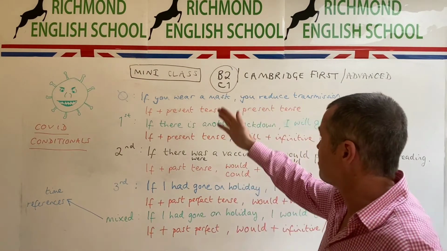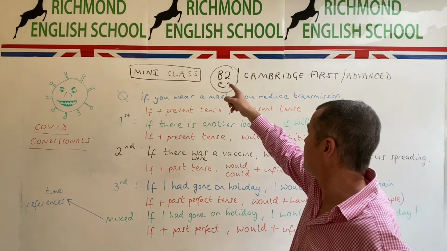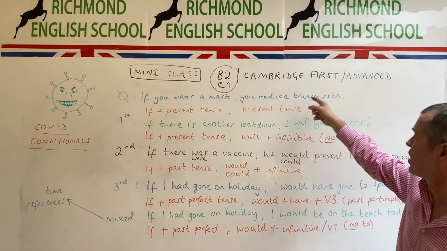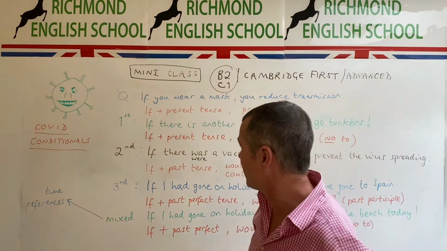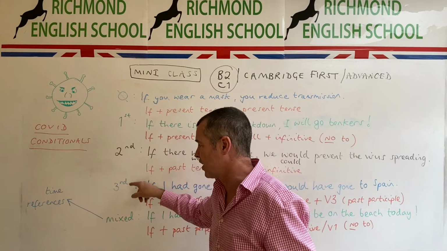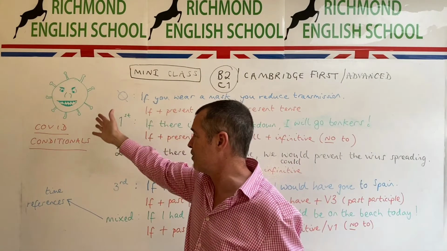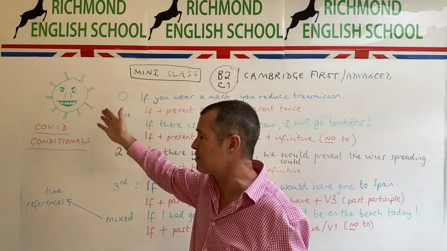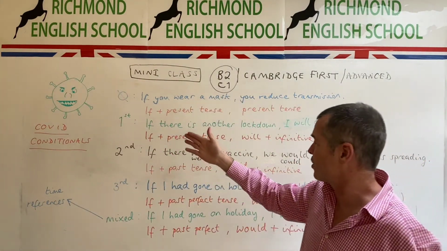Welcome to our mini English class, our mini grammar class as it is this morning, which will be B2 C1 level, B2 Cambridge First, C1 Cambridge Advanced. And we're going to be looking at conditionals, specifically the 0, first, second, third and mixed conditionals. And to keep it topical, we will be looking at some COVID conditionals. Okay, our old friend Mr. COVID, hello. Good, okay, so let's start off with the 0 conditional.